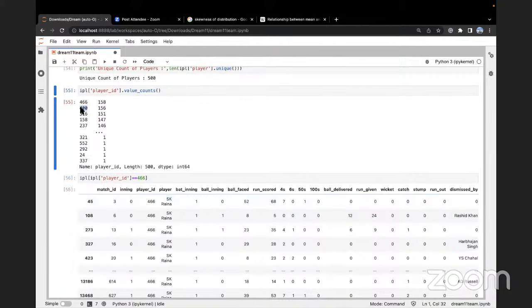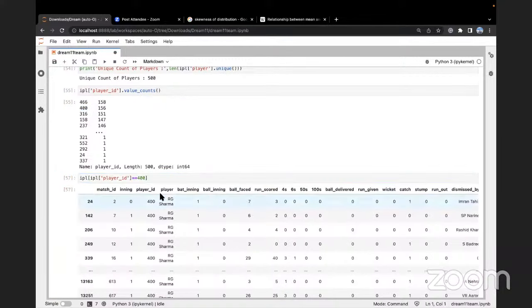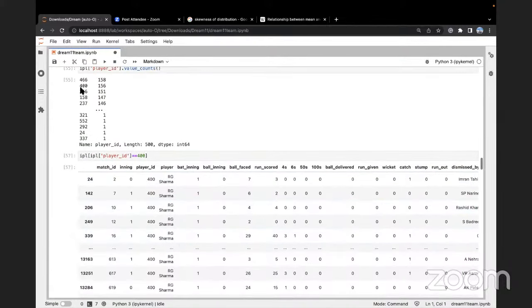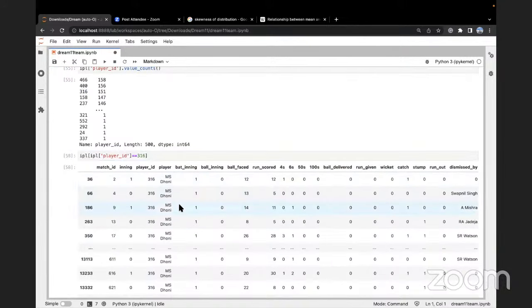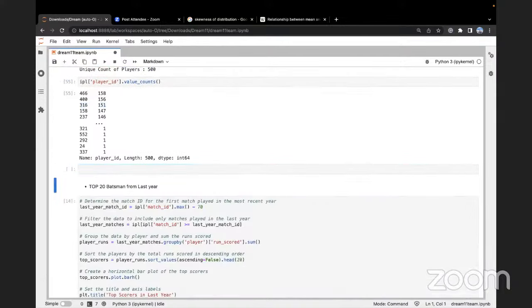Can we try 400 now? This data is not updated with 2022 because it was in Dubai. RG Sharma, this is probably Rohit Sharma, right? 316. Dhoni. Right? We all love Dhoni, and he's the third highest match player in the IPL category, in the IPL games,